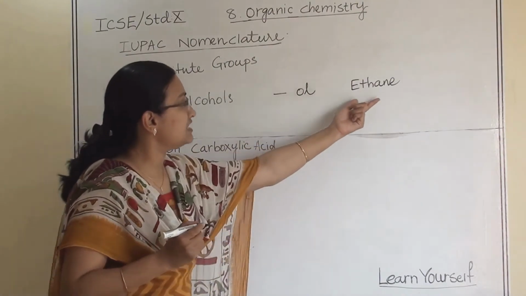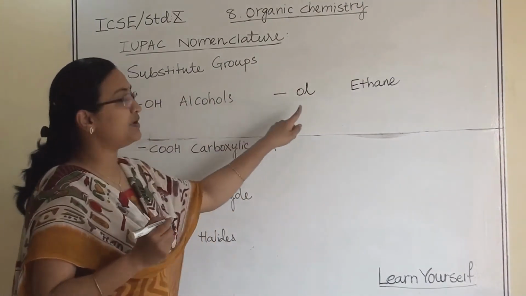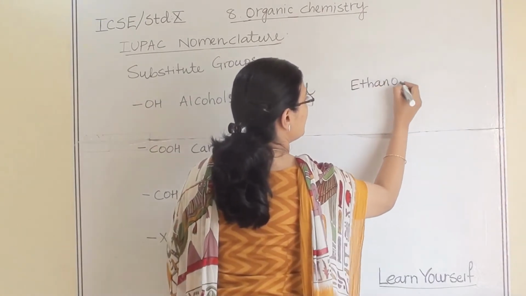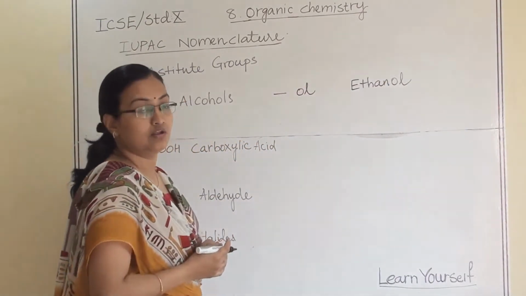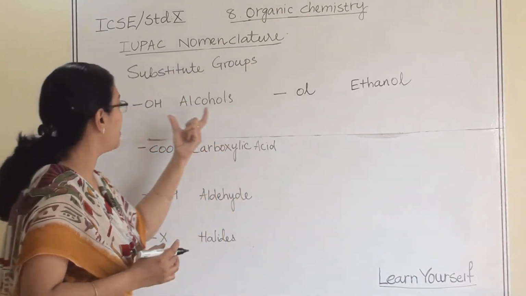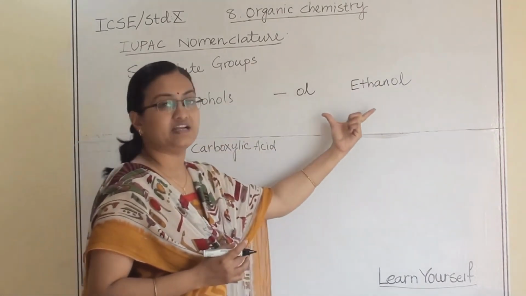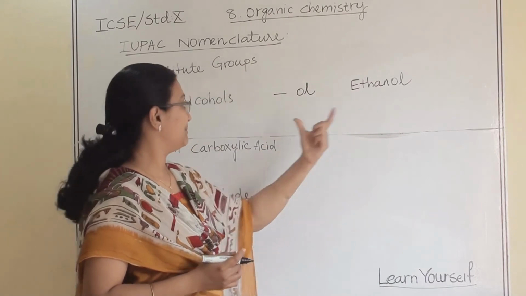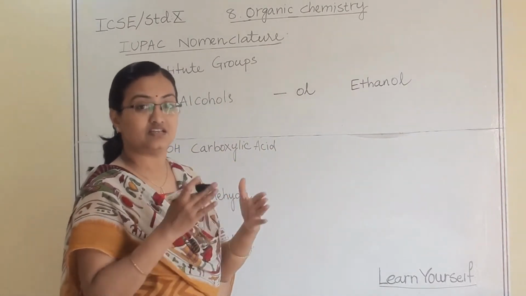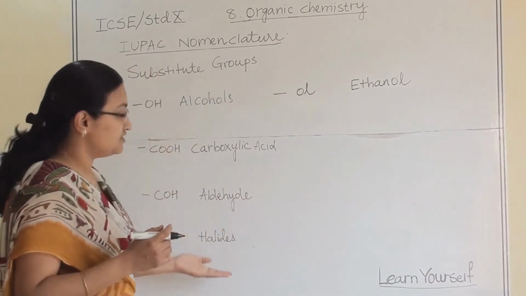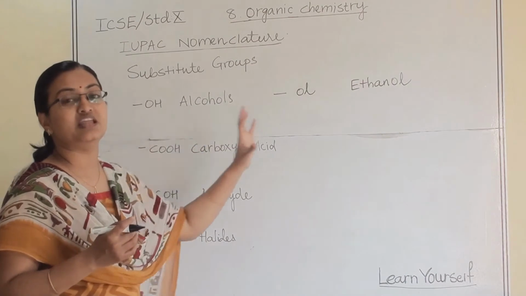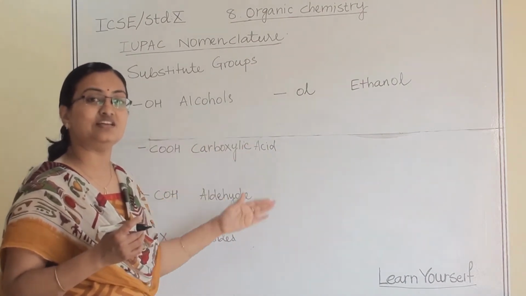If in ethane an OH group is attached, then the name will be ethanol, like that. This suffix will be added because the OH group is attached there. Structures we will see in detail in the next segment. I am just giving you a brief idea about how the name is going to change when any substituent group is there.